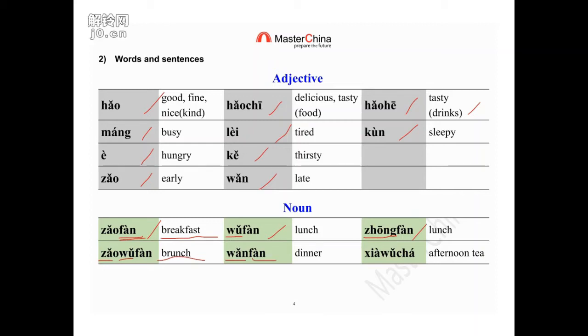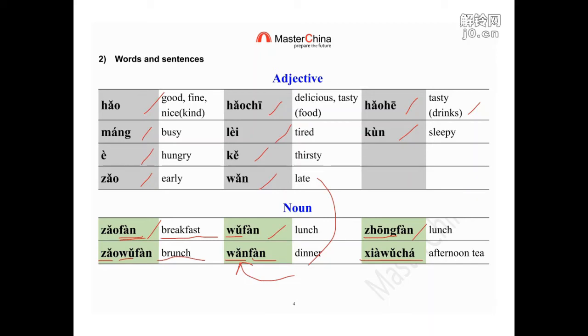So late here. Of course, we have the afternoon tea. That's high tea. We use afternoon with tea together, 下午茶. It's very interesting, right? Chinese people's idea of the word. But it's also very easy for people to understand what it is, right? Okay, now we have enough adjectives and some new nouns to practice what we learned today.